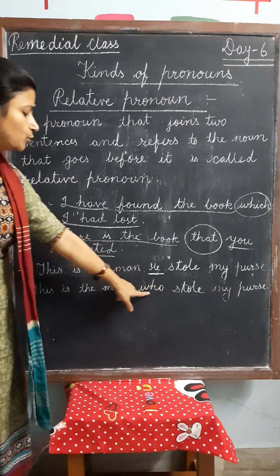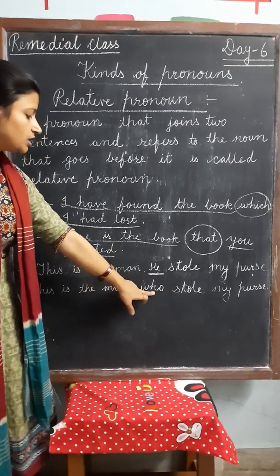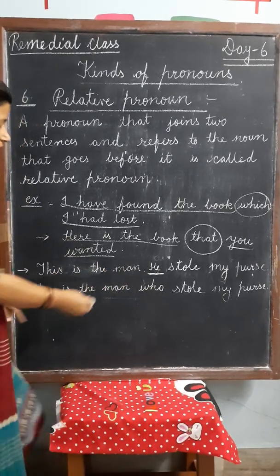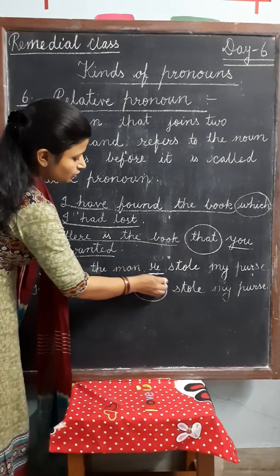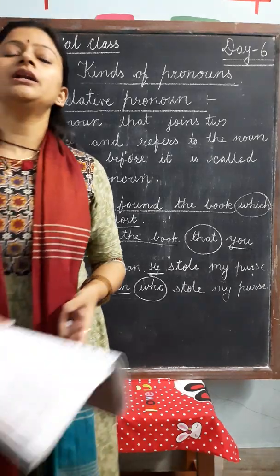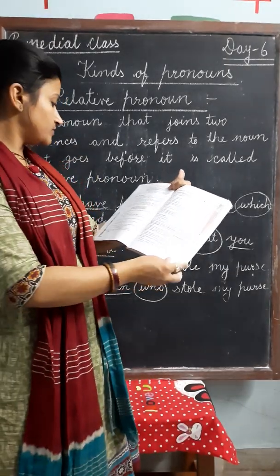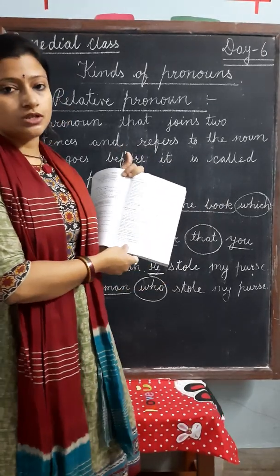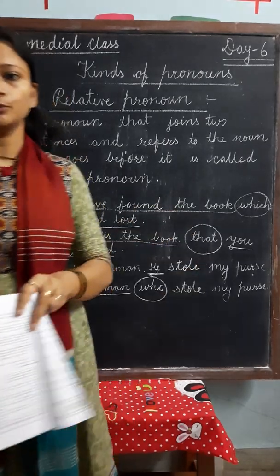Here the word who connects these two sentences and it refers to the noun man. So this is relative pronoun. Relative pronouns are there in 10th class after chapter 1, A Letter to God, as relative clauses. So you understand it very well. This is very useful for you.